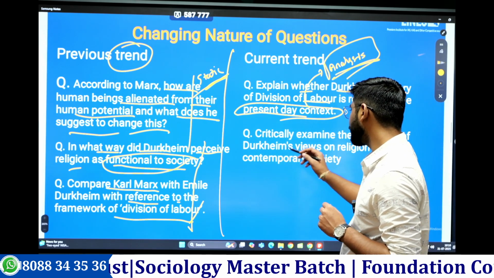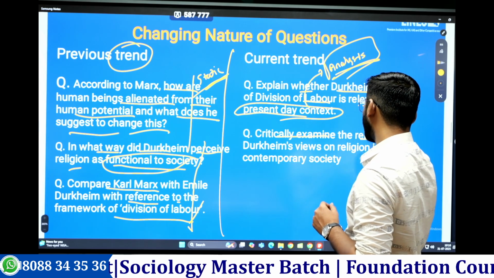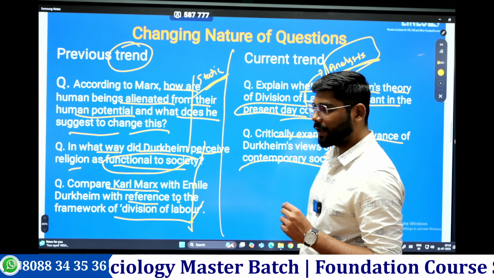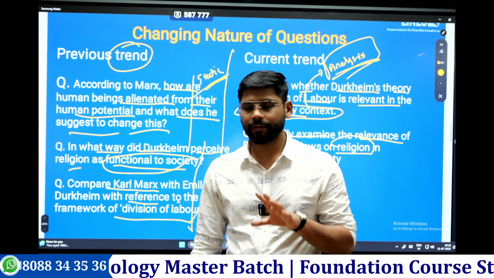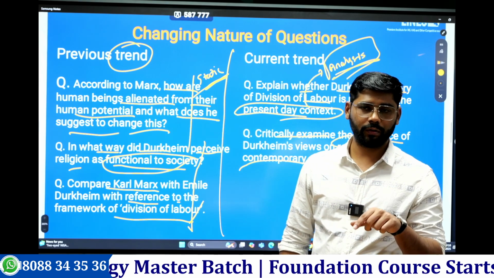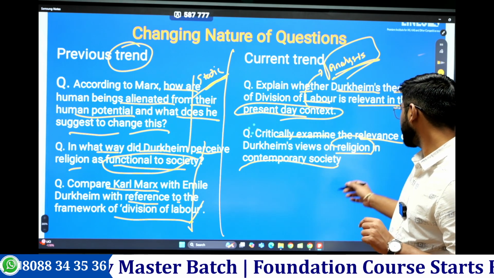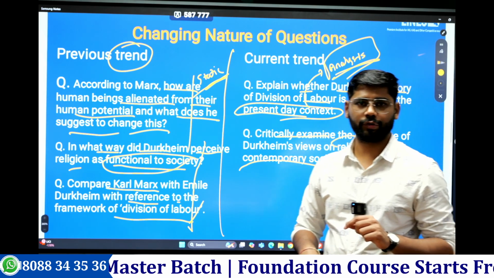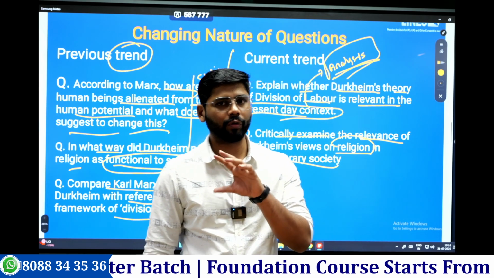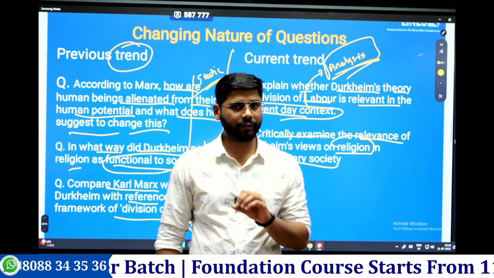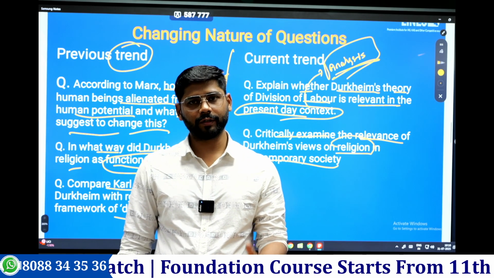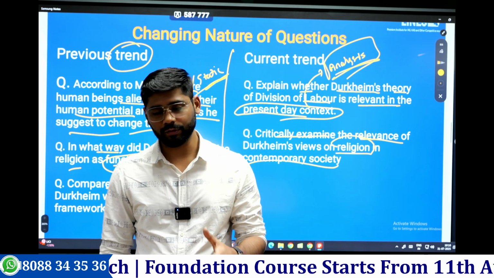Second, again see the question, critically examine the relevance of Durkheim's view on religion in contemporary society. Previously they asked only the theory part, that is how religion is functional to society. Now they are asking you to critically analyze its relevance in contemporary society. So again it becomes a very analytical question where you need to focus on bringing in current examples. If you see this question directly on the exam paper, you might feel it is very tough.